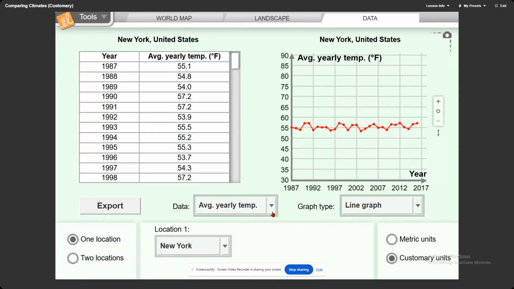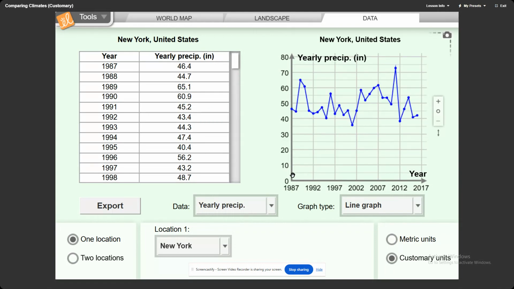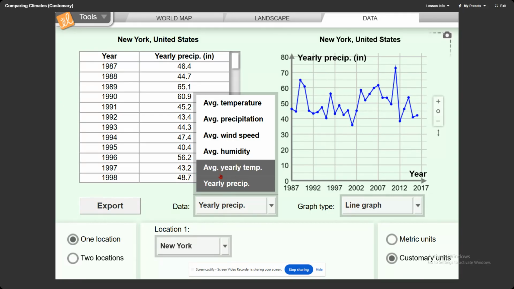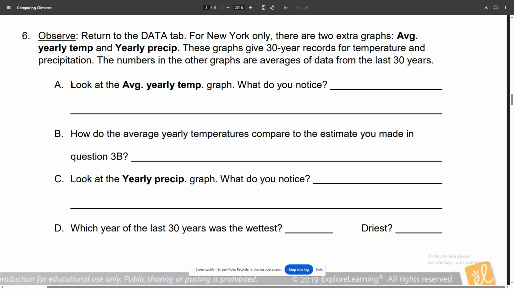We just have to switch between the two when we want to see yearly precipitation. So you'll be switching between the bottom two, average yearly temperature and yearly precipitation. Look at the average yearly temperature.